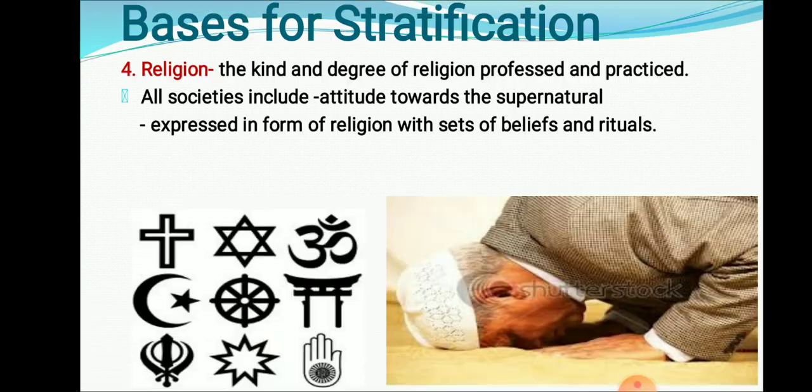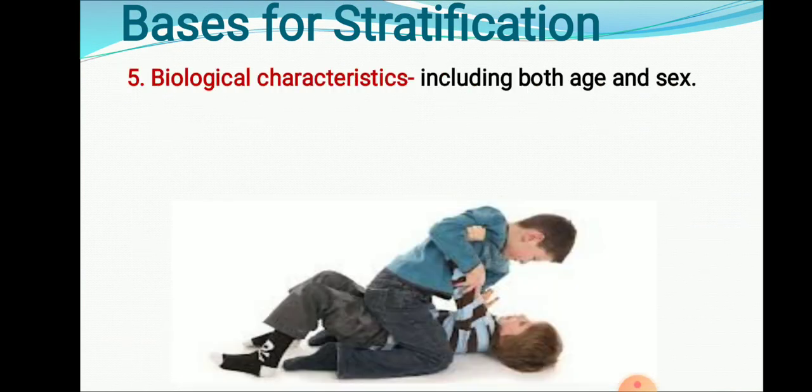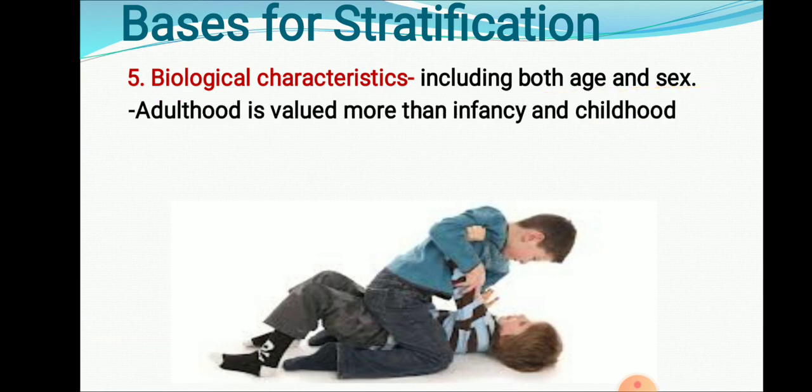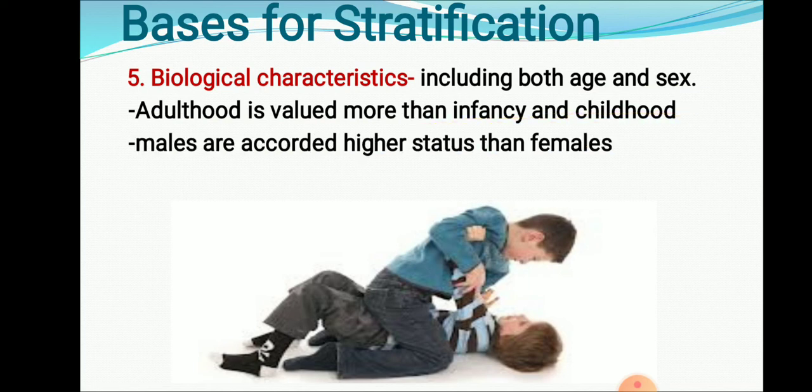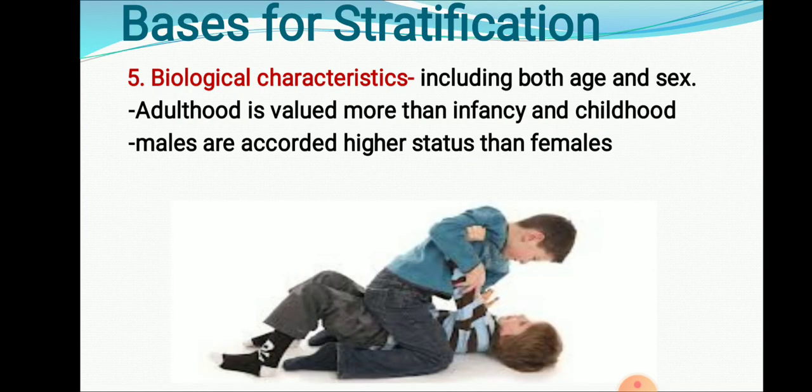Then the biological characteristics, that is age and sex. Okay. Adulthood is valued more than infancy and childhood. Adult persons are considered more valuable and responsible as compared to children. Males are considered higher in status as compared to females. So these biological characteristics establish stratification in a society. These are the five bases based on which stratification is carried out in a society.